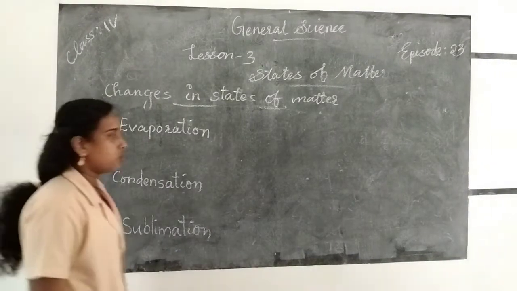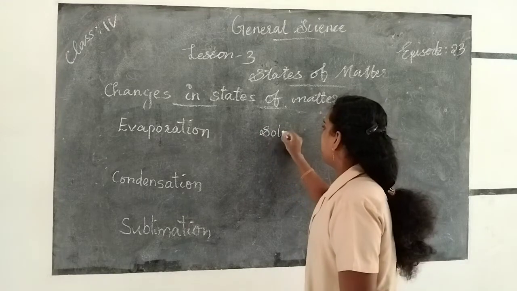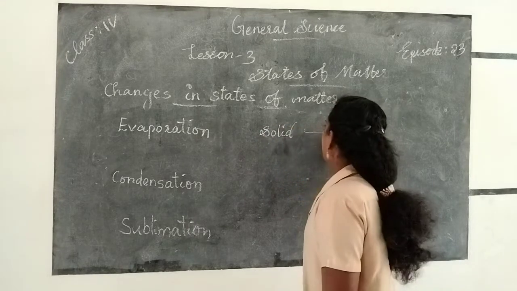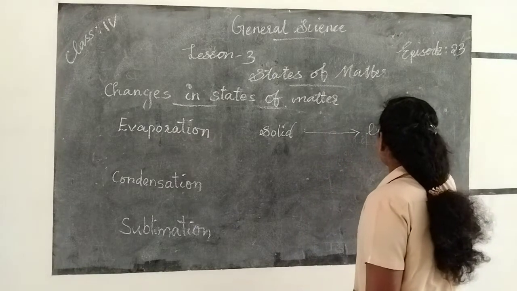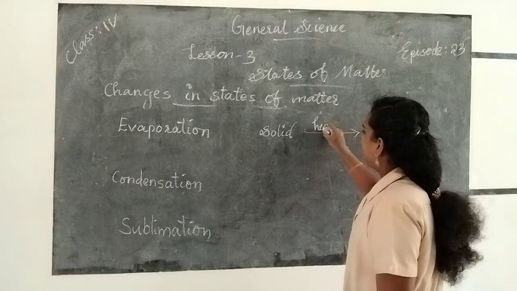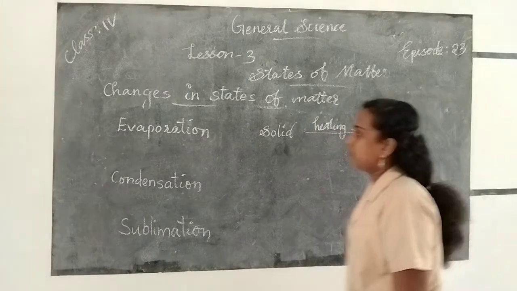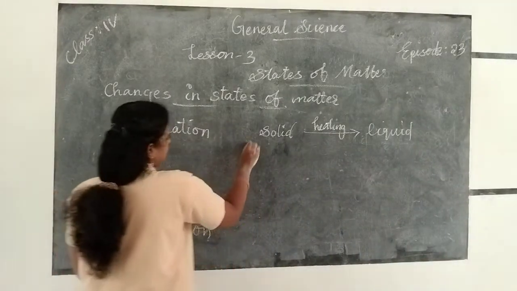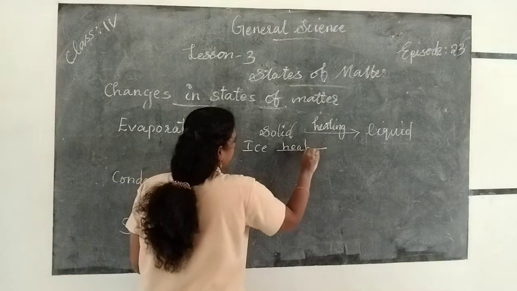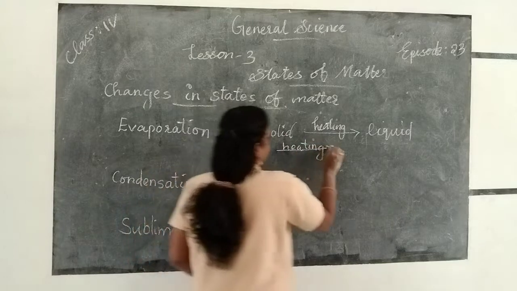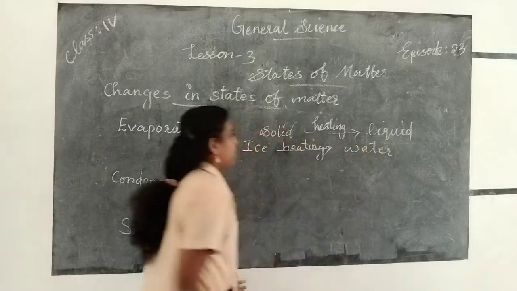And evaporation means the solid changes into liquid on heating. For example, the solid state is ice. When we heat ice, it changes into water, its liquid state, and that is an example of evaporation.